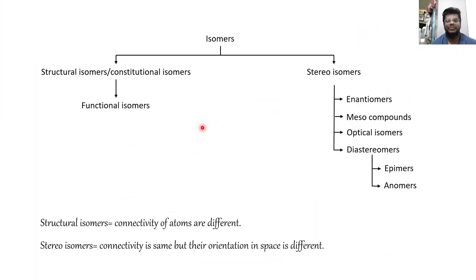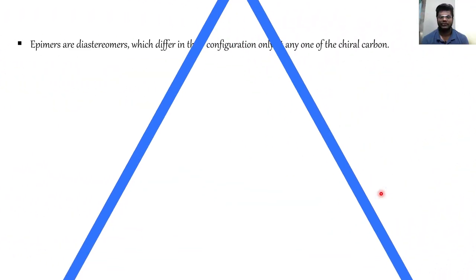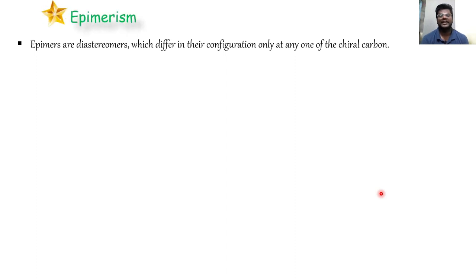Firstly, if you don't know this, I would like to inform you that epimers and anomers are both part of diastereomers itself. You can say they are subcategories of diastereomers. So what are epimers? Epimers are nothing but diastereomers only. They are a special type of diastereomers which differ in their configuration only at one of the chiral carbons. At any one of the chiral carbons from the entire structure, the configuration will be different.